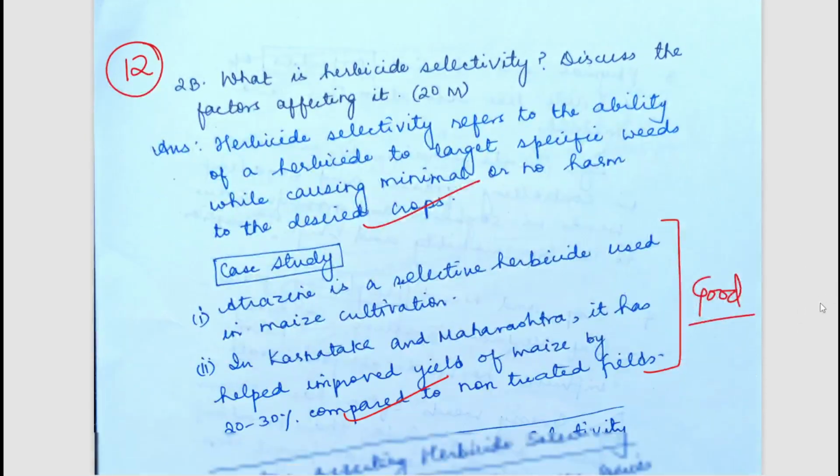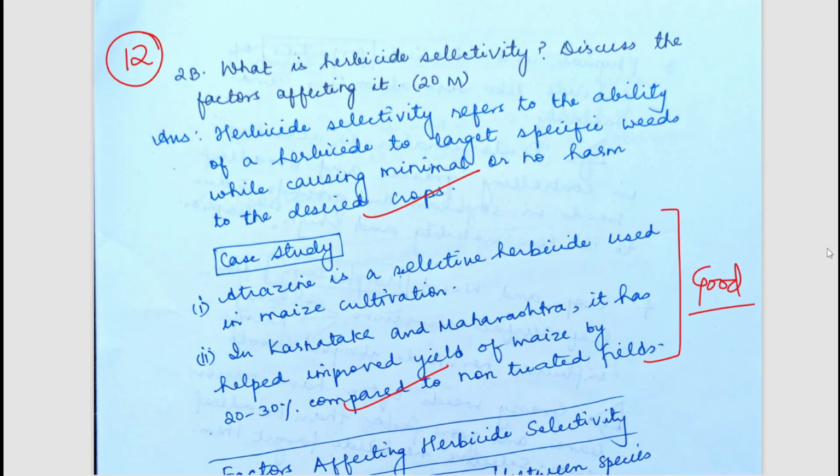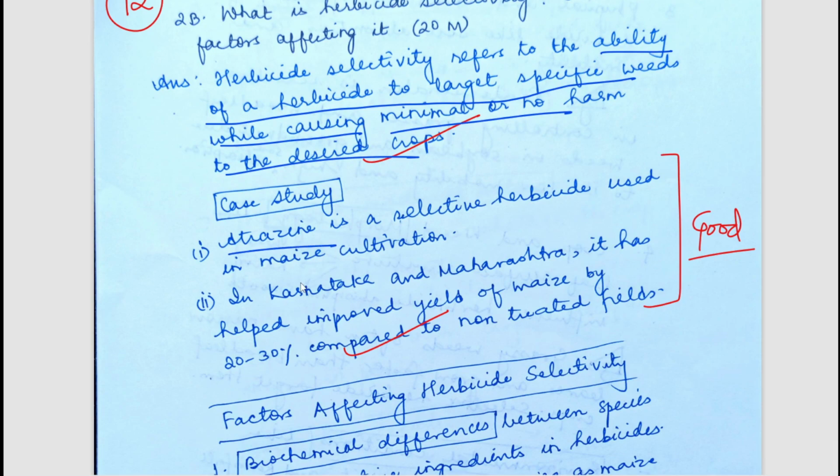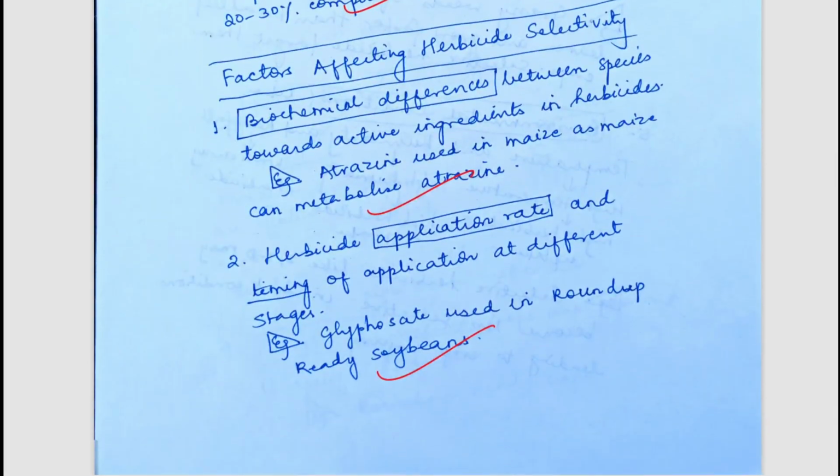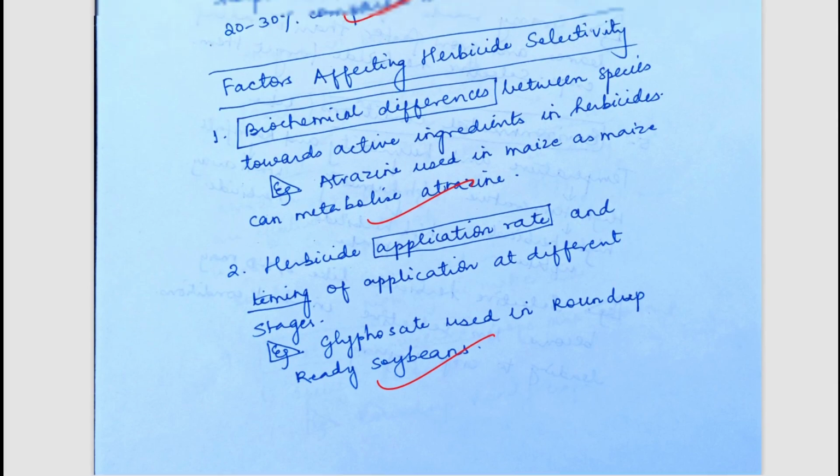The next question is, what is herbicide selectivity? Discuss the factors affecting it. So what is herbicide selectivity? It refers to the ability of a herbicide to target specific weeds while causing minimal or no harm to the desired crop. That is selecting weeds between all the plants in the field. A case study of atrazine has also been mentioned, which was seen in Karnataka and Maharashtra. You can read this. Now, what are the factors affecting herbicide selectivity?